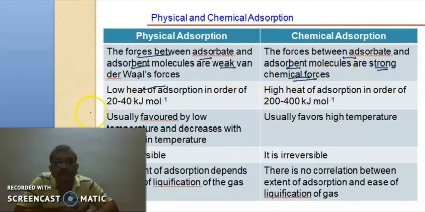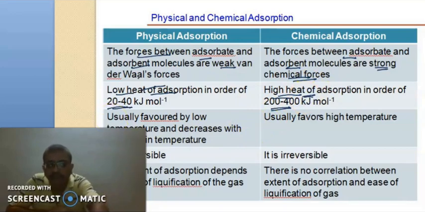Because of the weaker forces in physical adsorption, there is a low heat of adsorption, that is, a low amount of heat is evolved, of the order of 20 to 40 kilojoules per mole, while for chemical adsorption, a very high amount of energy is liberated, of the order of 200 to 400 kilojoules per mole, in the form of heat of adsorption. I'll move upside so that you can have a clear picture.